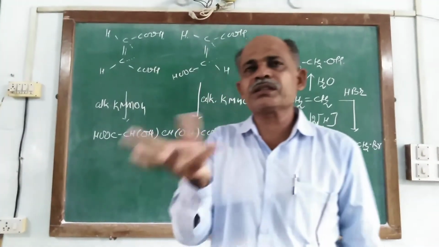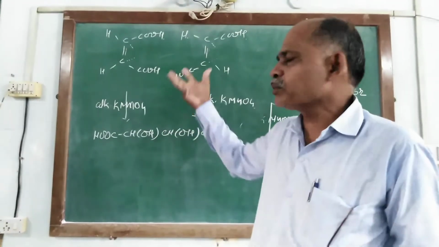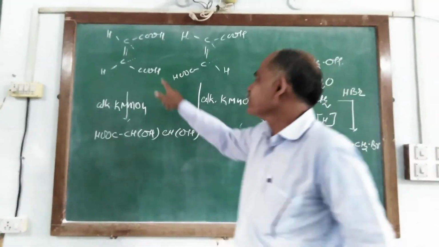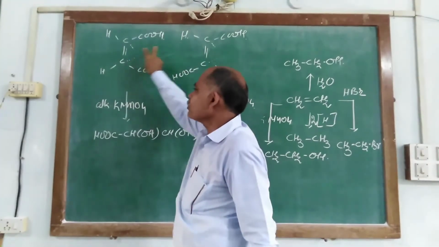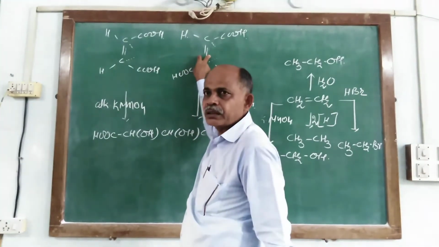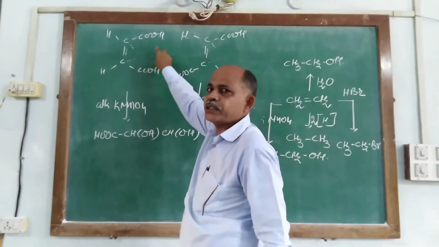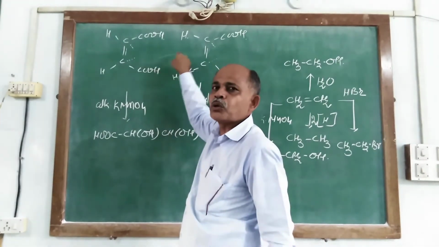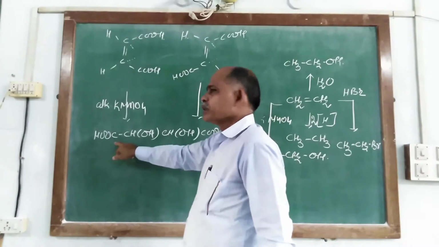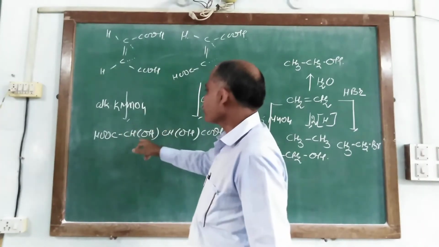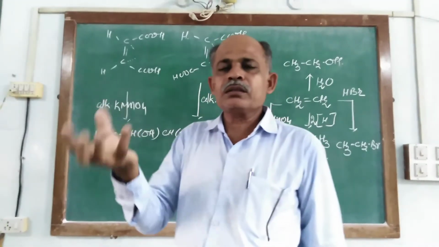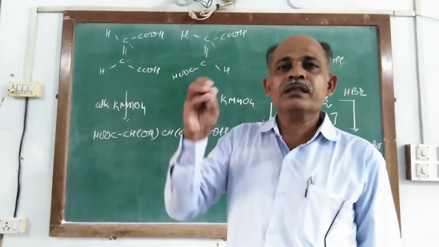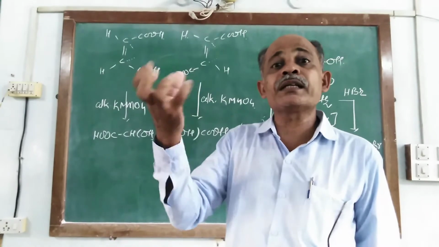So all of this evidence proves that both acids have one double bond, the position of the double bond is the same, and each of the acids has two carboxylic groups. It is proved from the products obtained after reacting with different reagents.